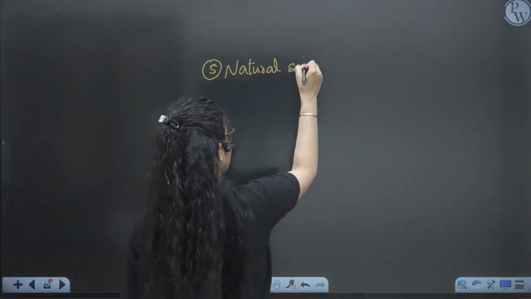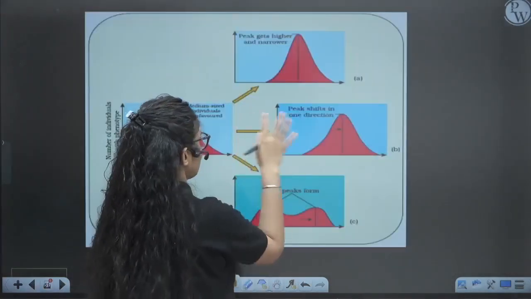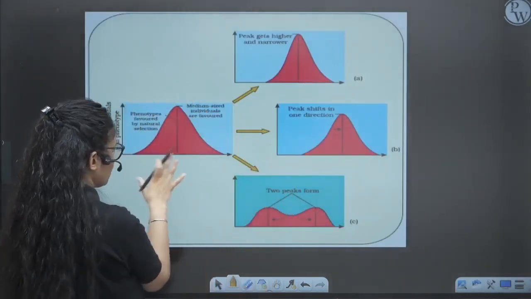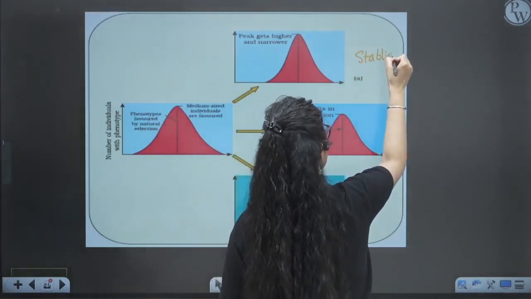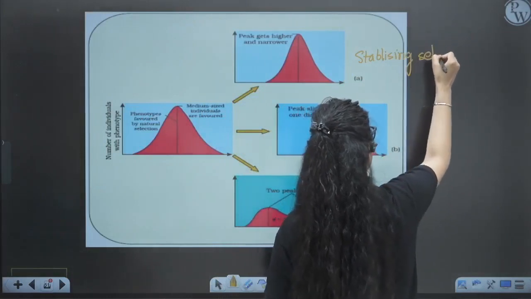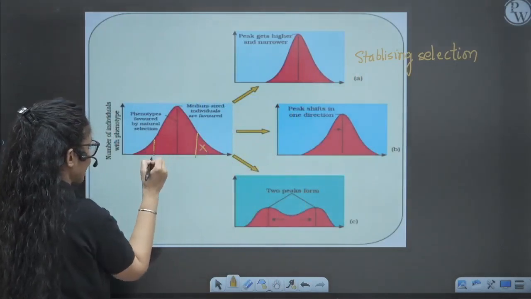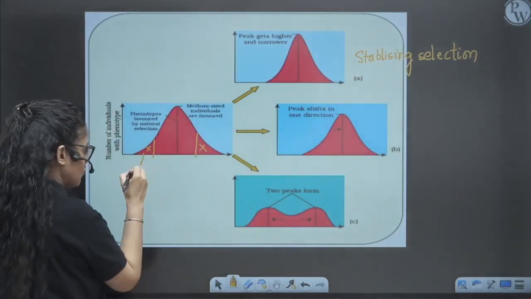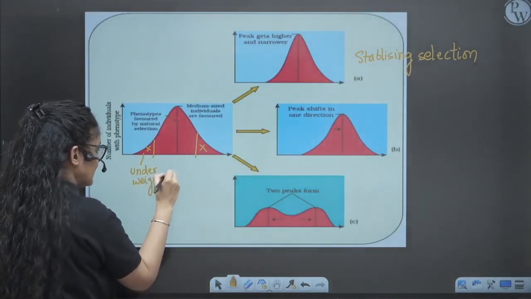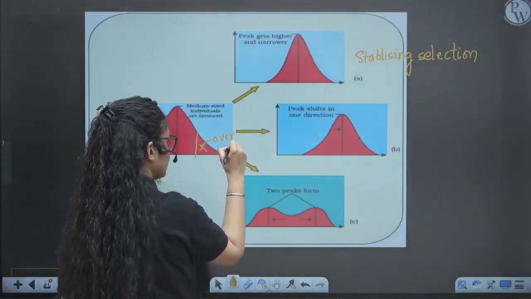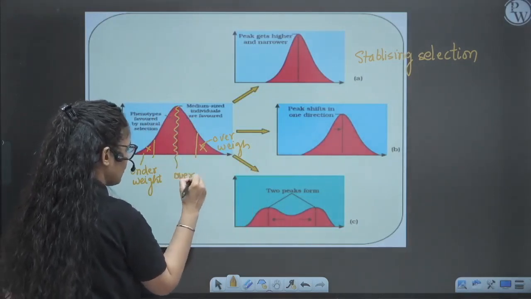When we talk about natural selection, it's of three types. Let's see the diagram. This is the normal graph and you'll see the three types. This is known as stabilizing or balancing selection, the first type. What is happening in it? The extremes are not selected. Extreme means, suppose babies: we have underweight people this side and overweight people this side, and these are the average weight people.